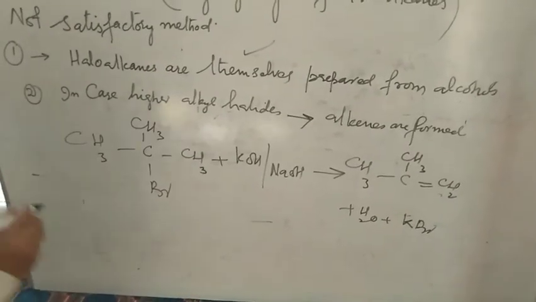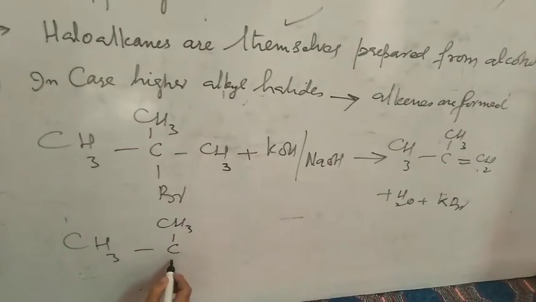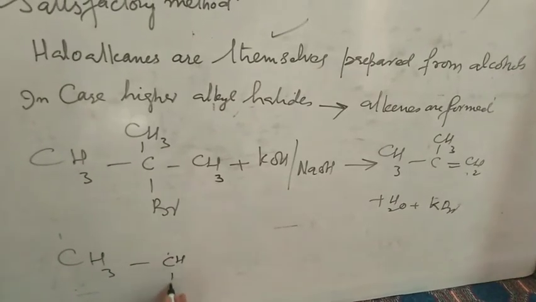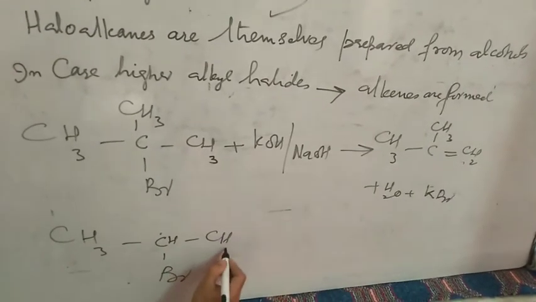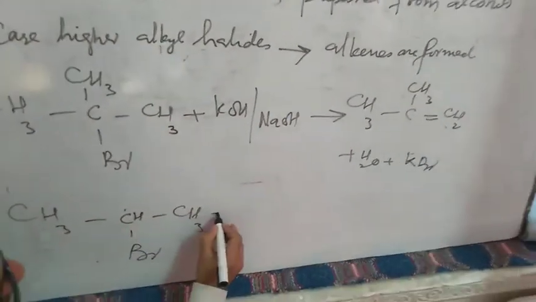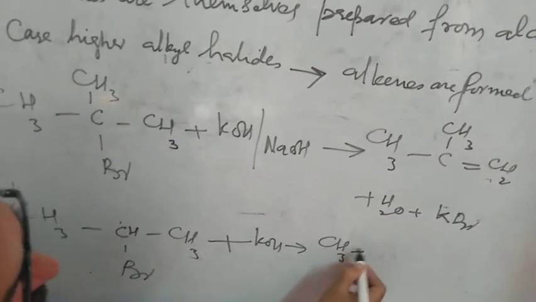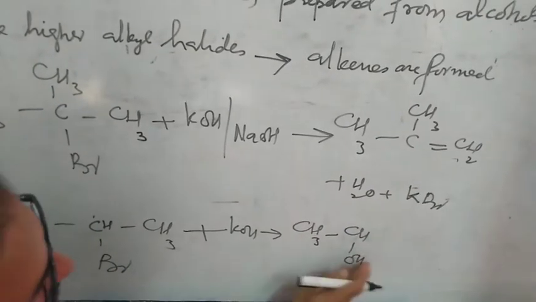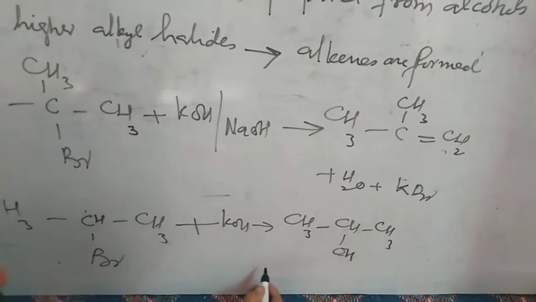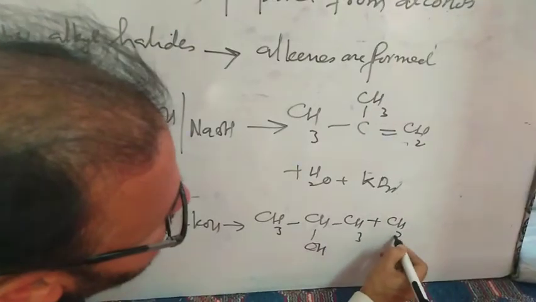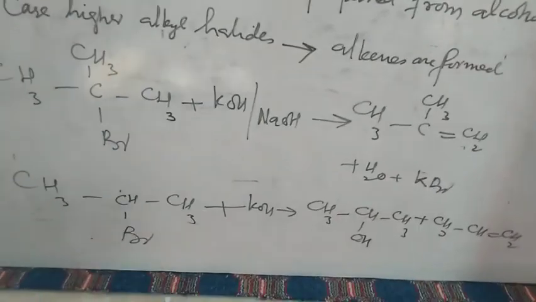And if we take, for example, this compound, isopropyl bromide मैंने लिया. Here alkene will be formed also as a byproduct. Though alcohol is formed, but a byproduct आपका क्या बनेगा? Alkene बनेगा. So alkenes बनेंगे यहाँ पर. So I will repeat it again.